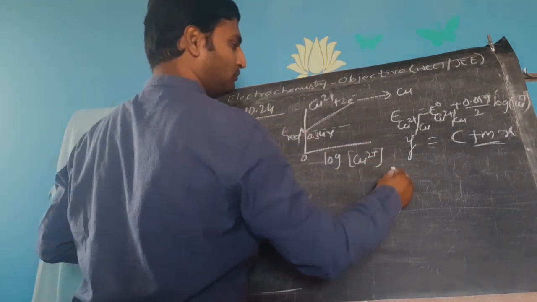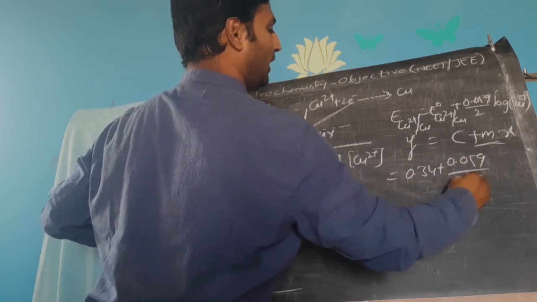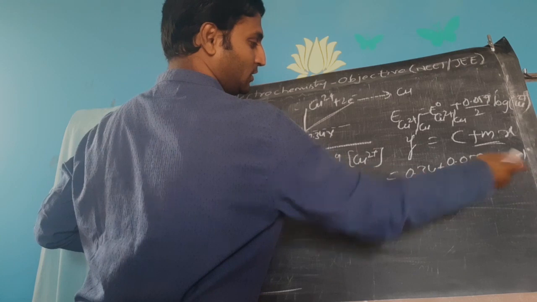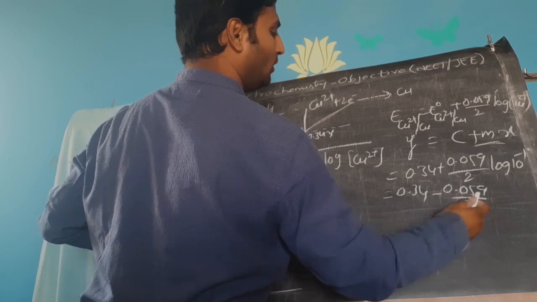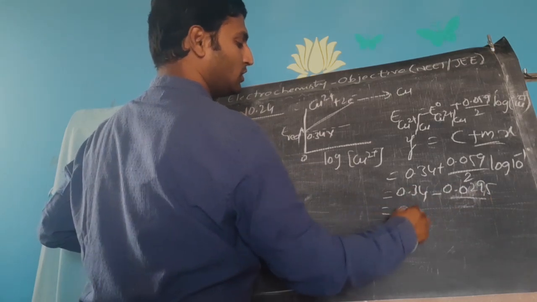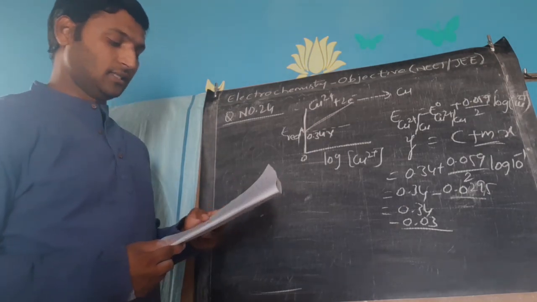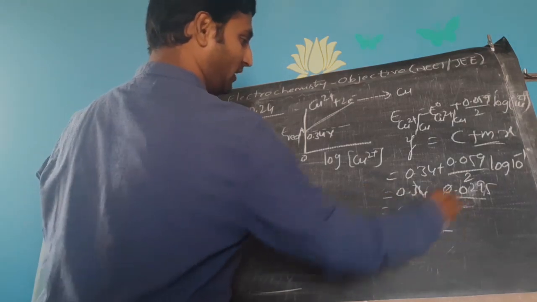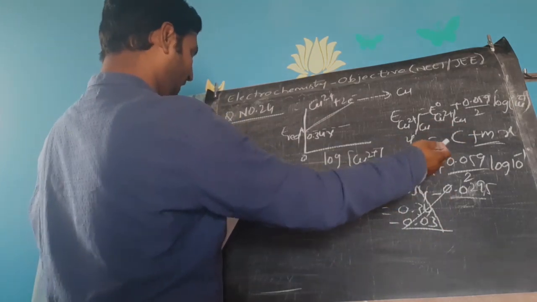Now, I think it's up to you. 0.34 plus 0.059 by 2 log 10 power minus 1, 0.1 means. Now, minus 1 log 10 it is going to be. So 0.34 minus 0.059 by 2, which will be 0.0295, which is almost equal to 0.03. So 0.34 minus 0.03. Subtract and get your answer. Oh, I'm sorry. He did not even ask you to simplify. Sorry, I wasted your time. He has just asked you to give the expression, that's all.